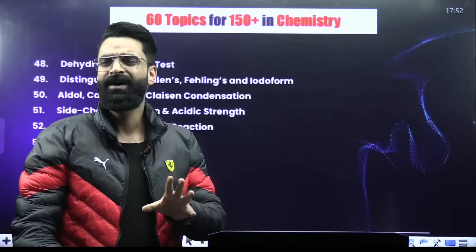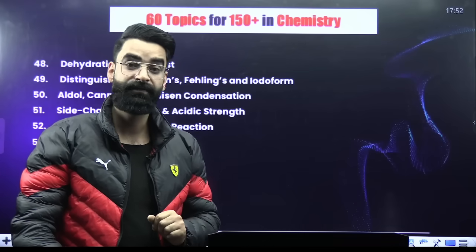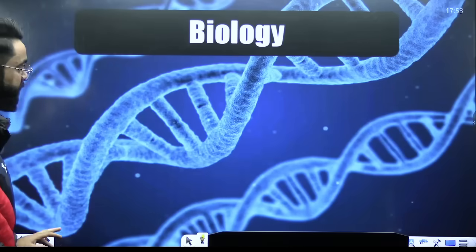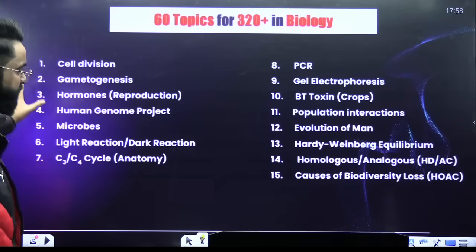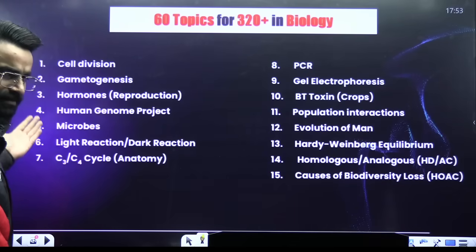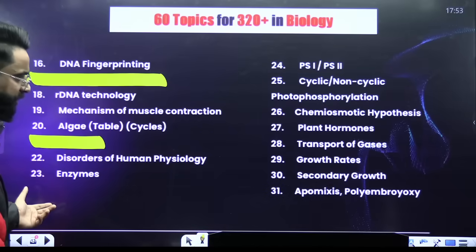Perfect. So you have to have a deep understanding of these topics, then only you can score some 150 plus, 160 plus when it comes to your chemistry for sure, right? And similarly, biology, if you look at this particular section, these are the important topics of biology. I believe you all can read them carefully, right? Similarly, these are some more important topics of your biology.